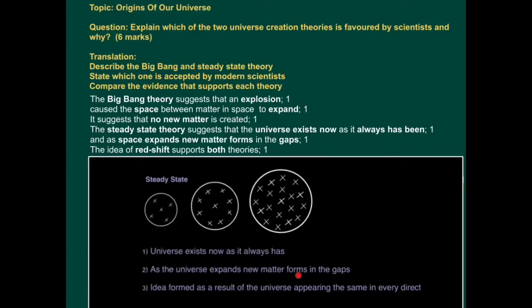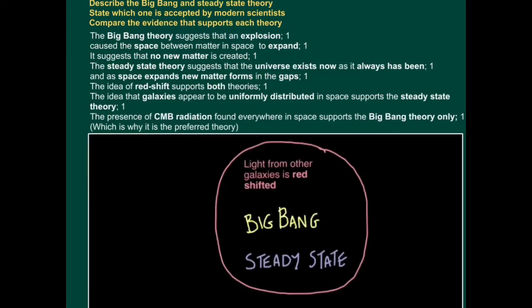Now, the evidence. Well, the idea of redshift supports both theories because both theories basically claim that space is expanding. So therefore, distant galaxies, as the space expands, their light will be shifted towards the red end of the spectrum. However, the idea that galaxies appear to be uniformly distributed, evenly distributed in space, supports the steady state theory. So redshift supports both. Uniform distribution of galaxies in space supports steady state.